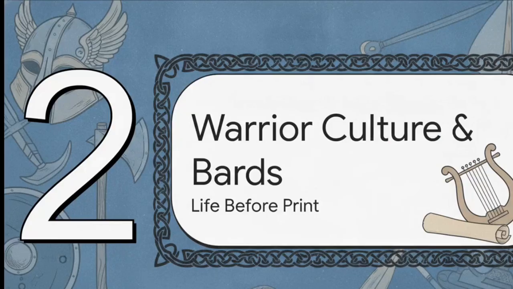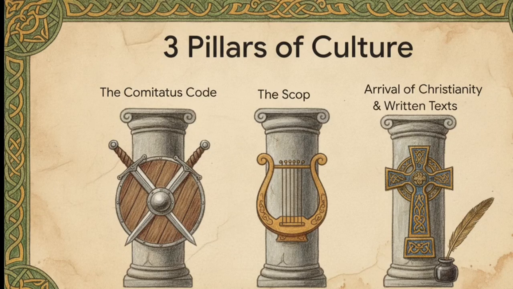Section 2, warrior culture and bards, specifically life before print. Before we can really decode the poetry and stories these people left behind, we have to understand exactly how they lived, how they fought, and how they entertained themselves in a world long before printed books were even a thing. The culture of this time was firmly built on 3 main pillars.